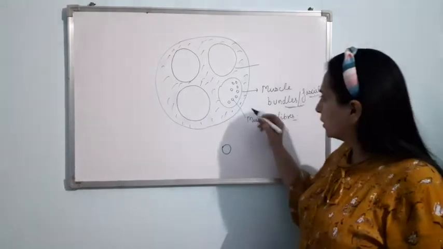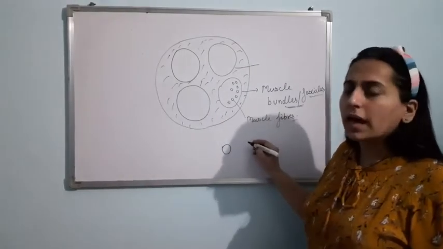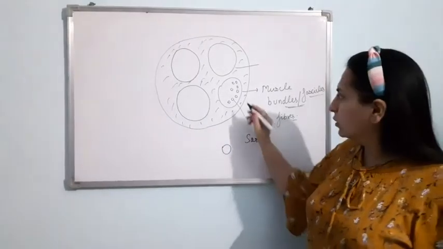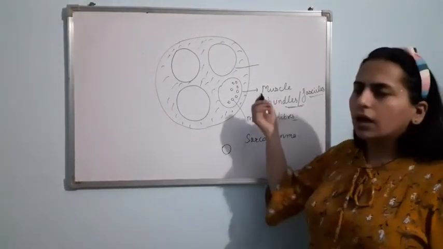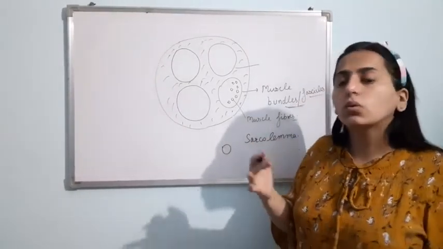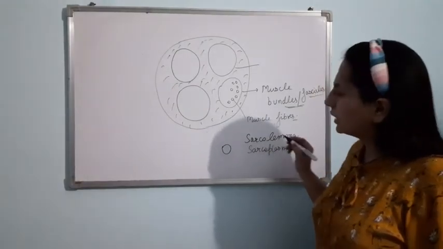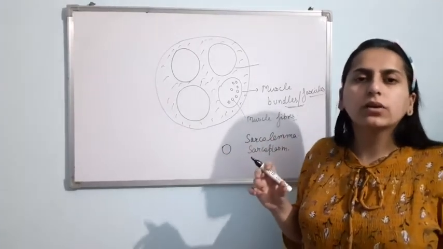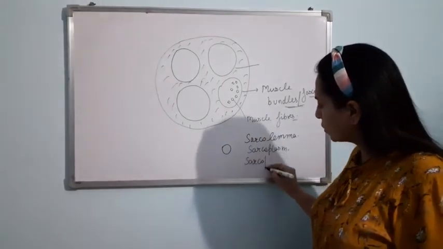Am I clear? For the muscle fiber, their cell membrane is known as sarcolemma. The word sarco is used for the muscle actually. So their membrane is known as sarcolemma. Again, these are having a cytoplasm. That cytoplasm is known as sarcoplasm. They will be having endoplasmic reticulum. That endoplasmic reticulum is known as sarcoplasmic reticulum. Am I clear with these concepts?